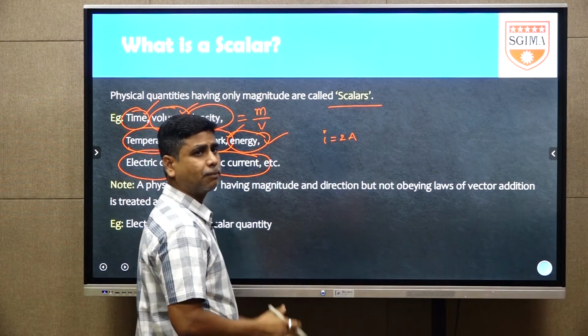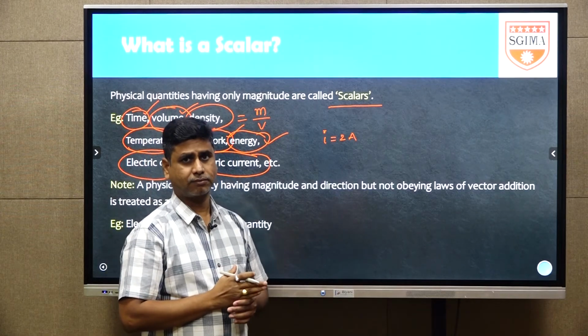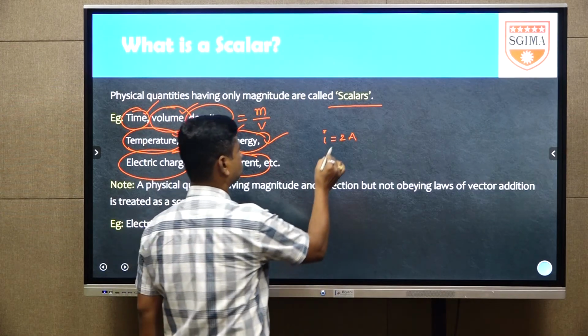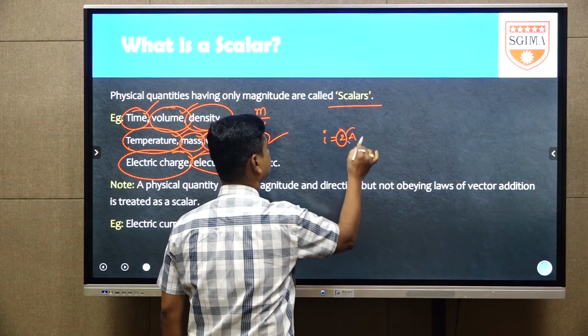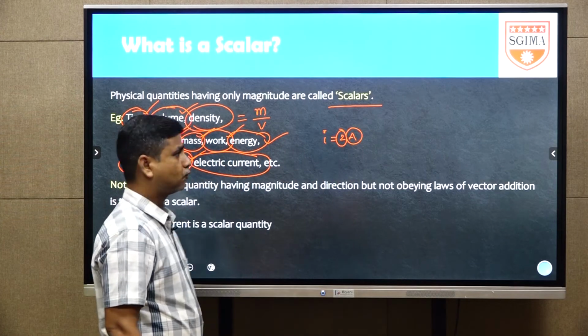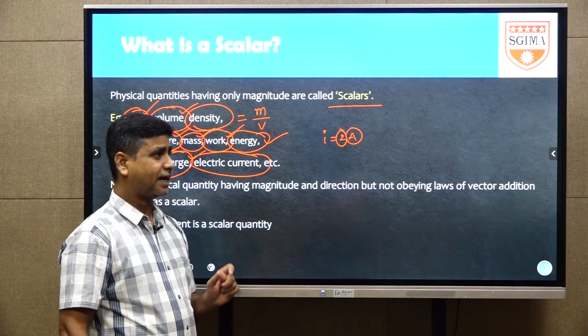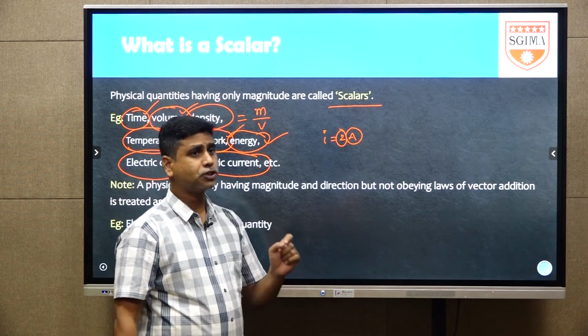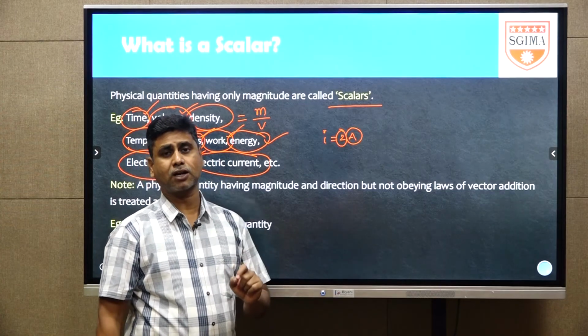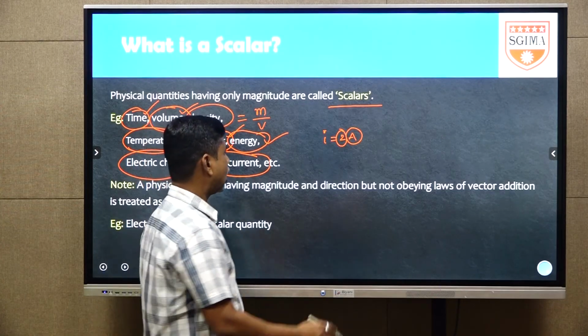2 ampere current is passing through one of the given conductors. Here 2 is the magnitude, and ampere is the SI unit of current. But current has a direction. What is the direction of current? It is the opposite direction of the flow of electrons in a conductor.